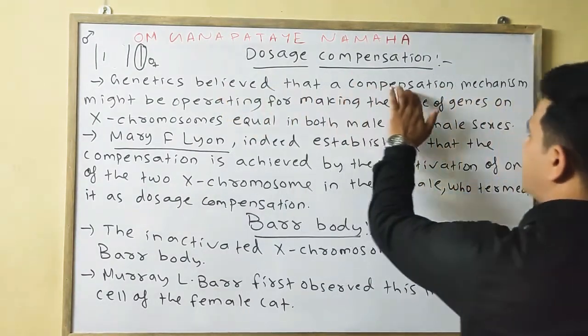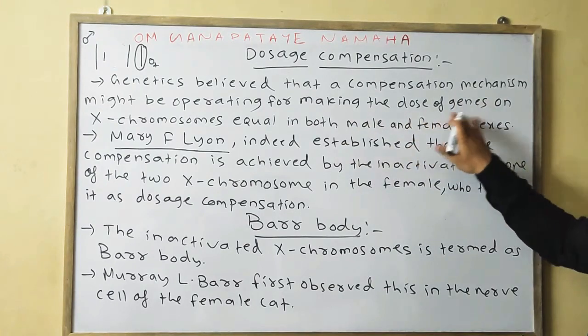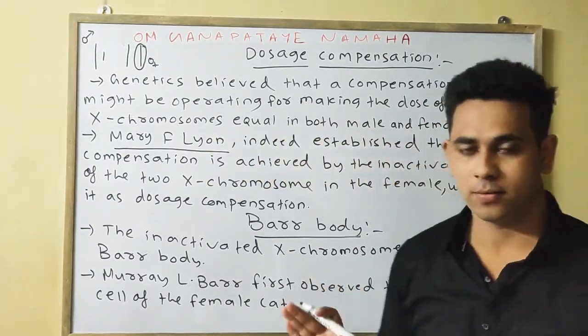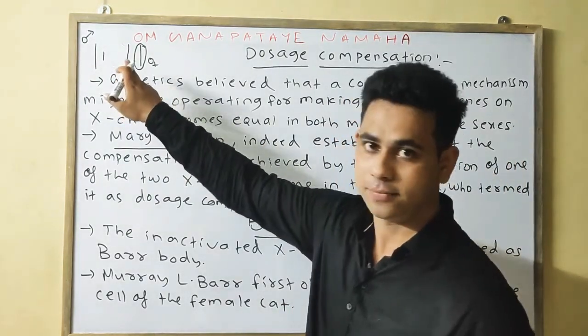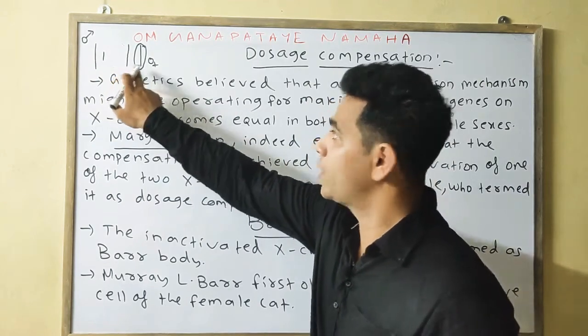Geneticists believe that a compensation mechanism might be operating to make the dose of genes on the X chromosome equal in both male and female. Understood? In the case of male, there is one X chromosome, but in the case of female, two X chromosomes.